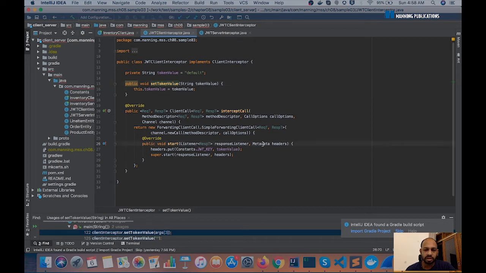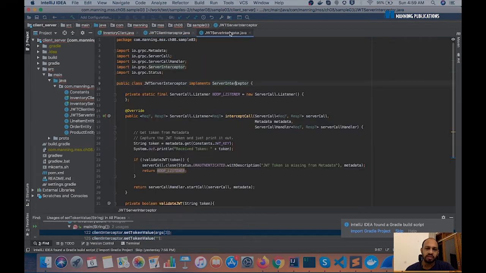You see the metadata object coming in here, and we call it headers just for addressing purposes. Then we put this JWT key into the gRPC metadata. So our JWT gets embedded into the gRPC metadata from the client through this client interceptor.